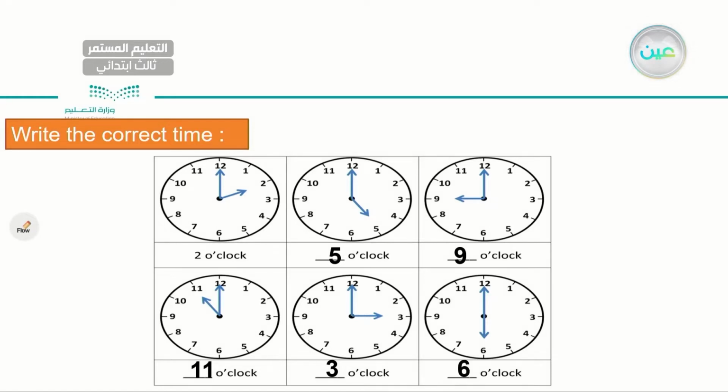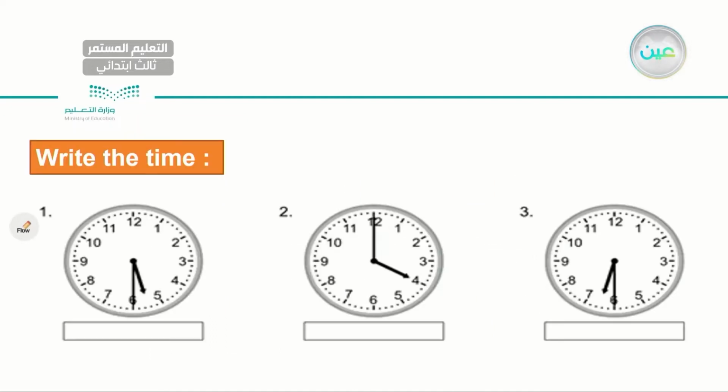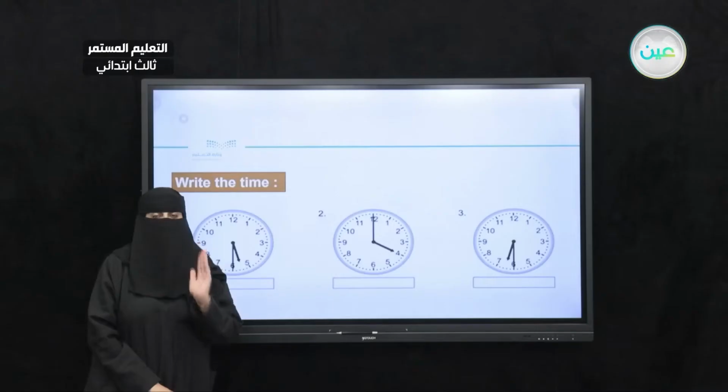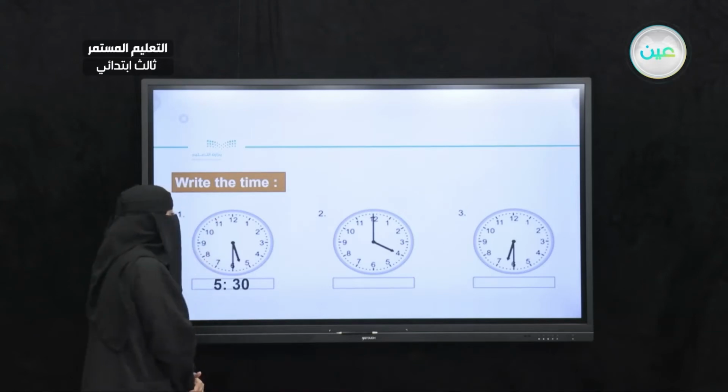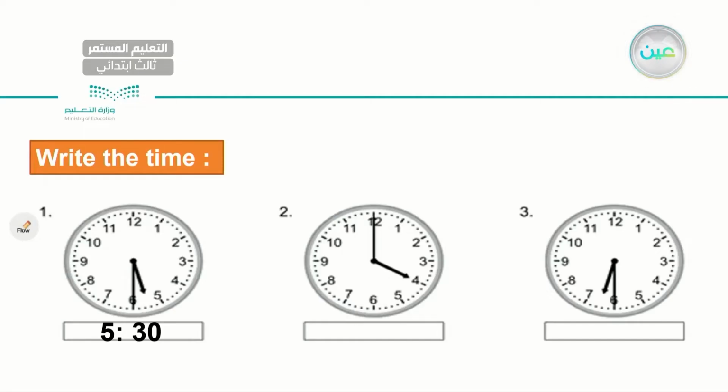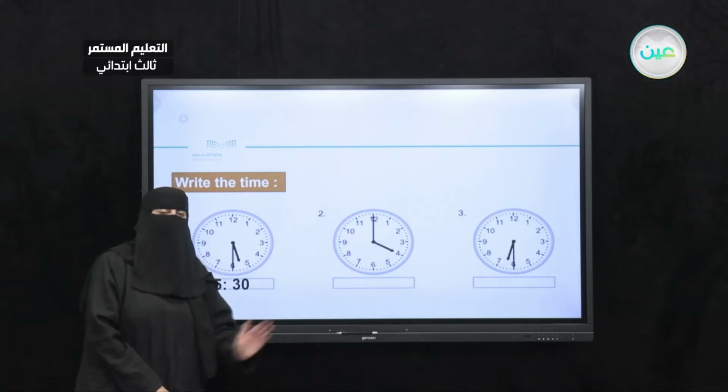Let's read our times one more time. 2 o'clock, 5 o'clock, 9 o'clock, 11 o'clock, 3 o'clock, 6 o'clock. Very good, my dear student. Now, how about this one? Write the time. The first one, what time is it? Is it exactly 5 o'clock? Or is it exactly 6 o'clock? Actually, it is 5:30. Very good, very good.